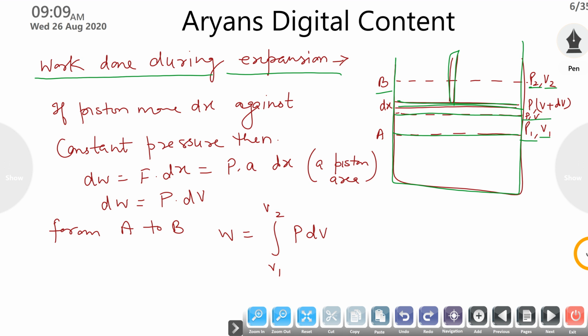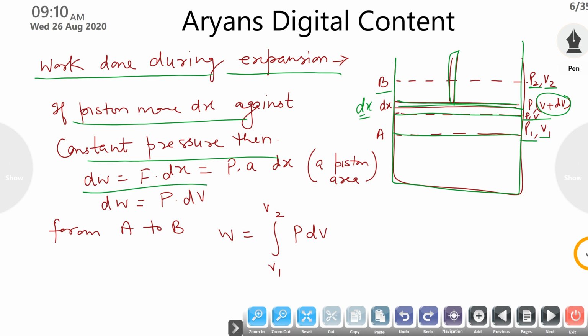Now what we have to do? We have to increase its volume by a very small amount, dV, while maintaining the pressure constant, and during this process suppose the piston moves a distance of dx. These are our basic assumptions. So the piston moves a distance dx against the constant pressure. Pressure should remain constant, and the distance is very small.